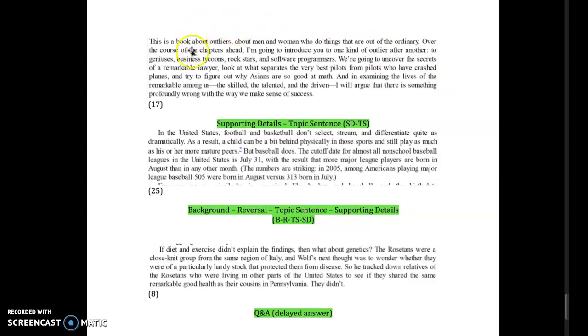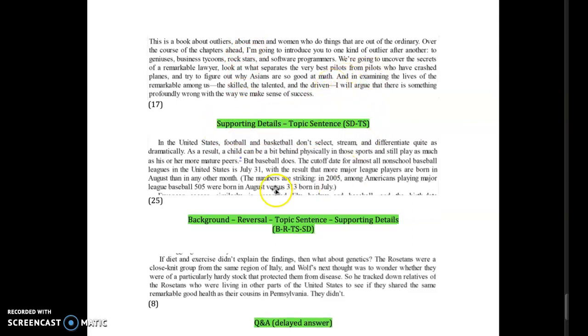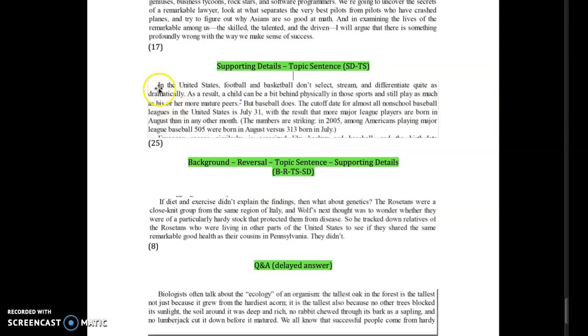So in this paragraph, he's previewing what he's going to do in the book, and then at the end he tells you, this is the main point I'm going to make, right? So he's giving you a lot of supporting details leading up to his topic sentence here at the end. Okay. Here's one where he uses a reversal. So he has the background, and then he's going to do a reversal,